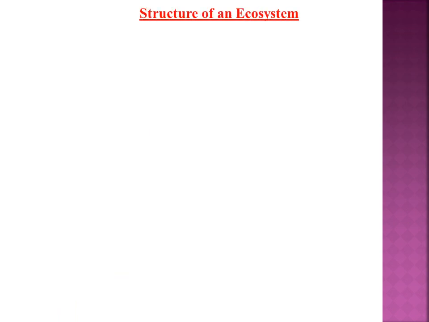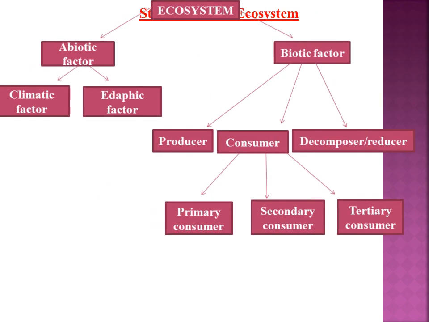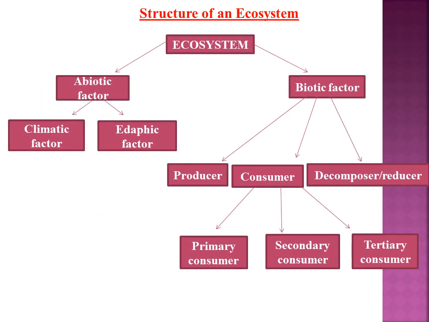Then, structure of an ecosystem. An ecosystem consists of abiotic and biotic factors. The abiotic factors are non-living factors. They are further classified into two types, that is climatic factors and edaphic factors. The climatic factors are related to the climate and the edaphic factor is related to the soil.